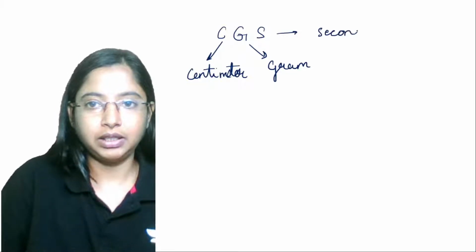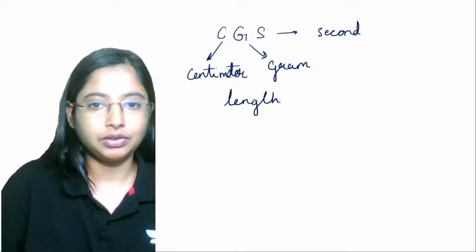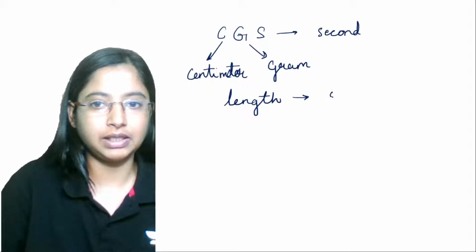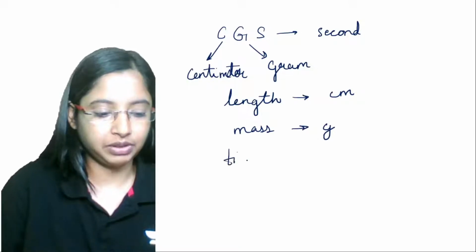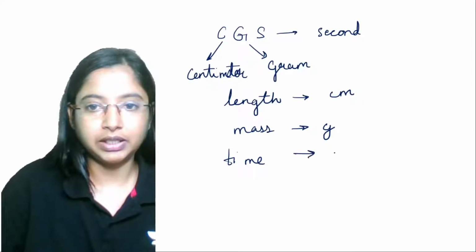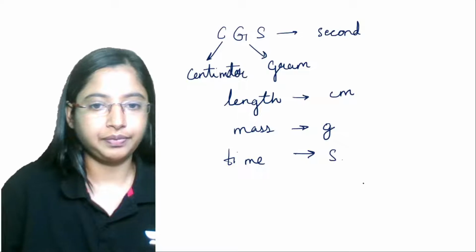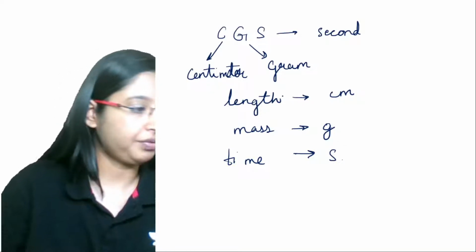So here, if you're measuring length, in the CGS system, length is taken as centimeters, and mass is taken in terms of grams, and time is taken in terms of second. Okay, so this is your CGS system of units.